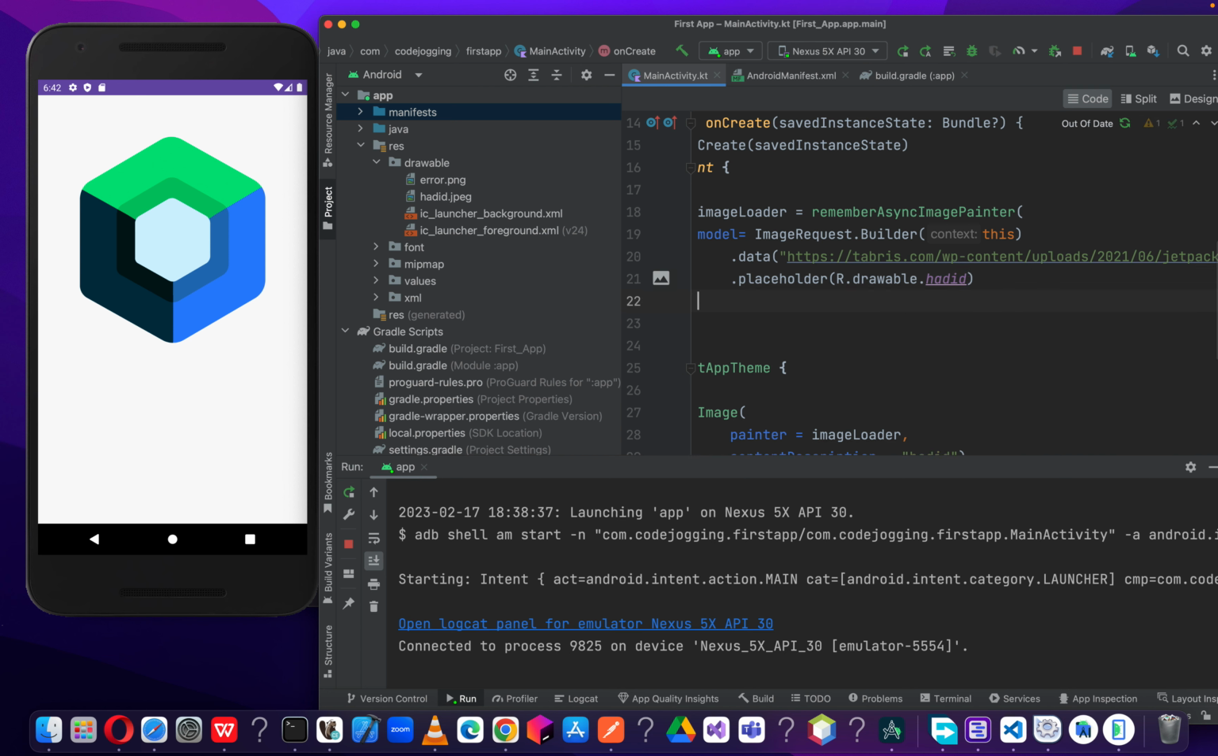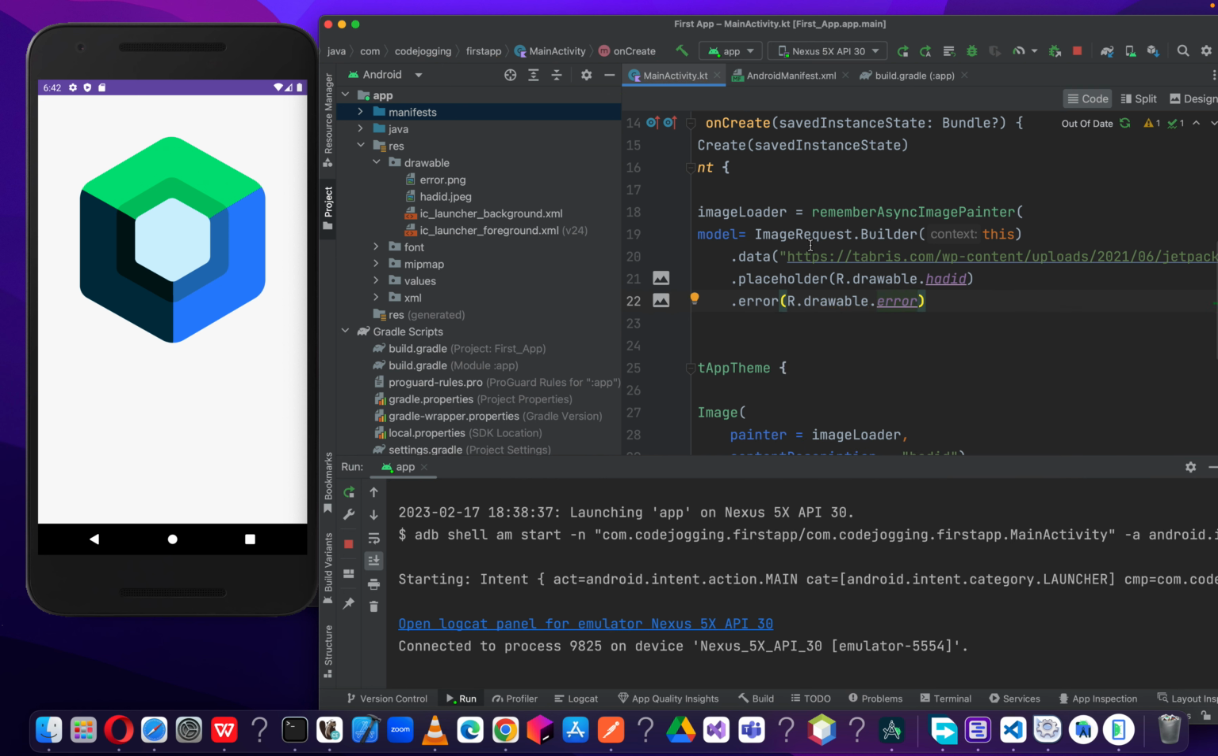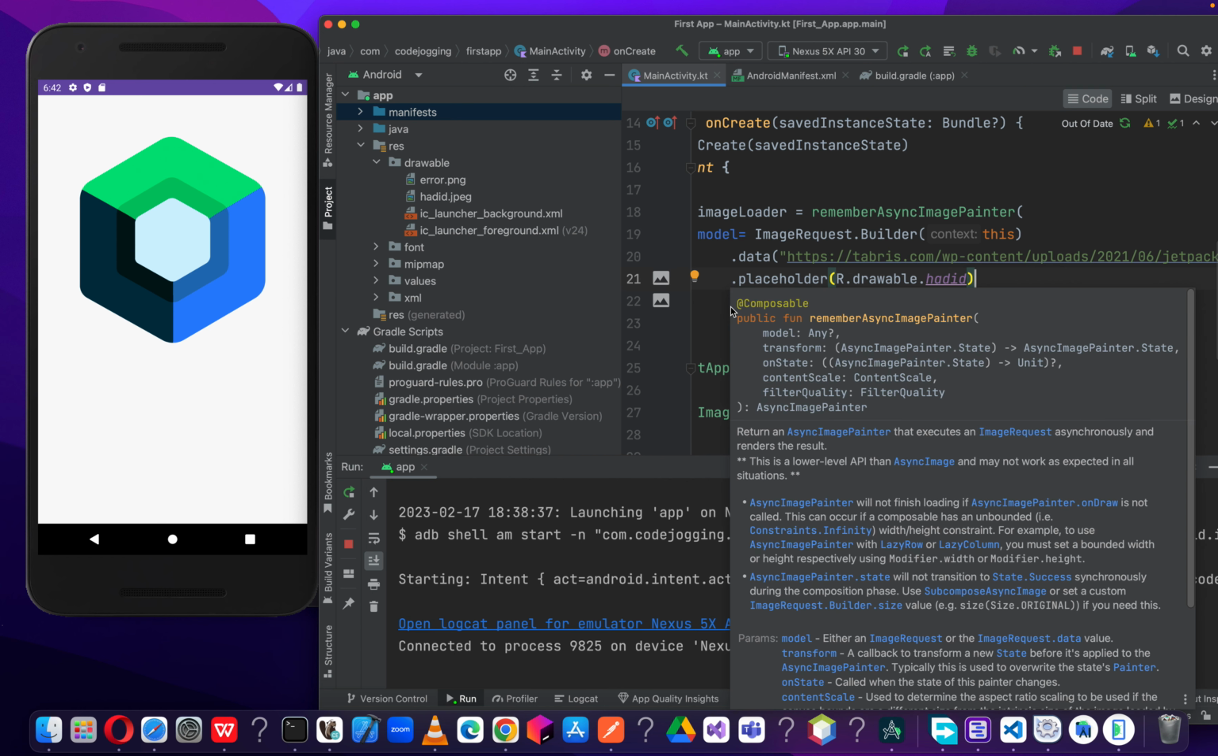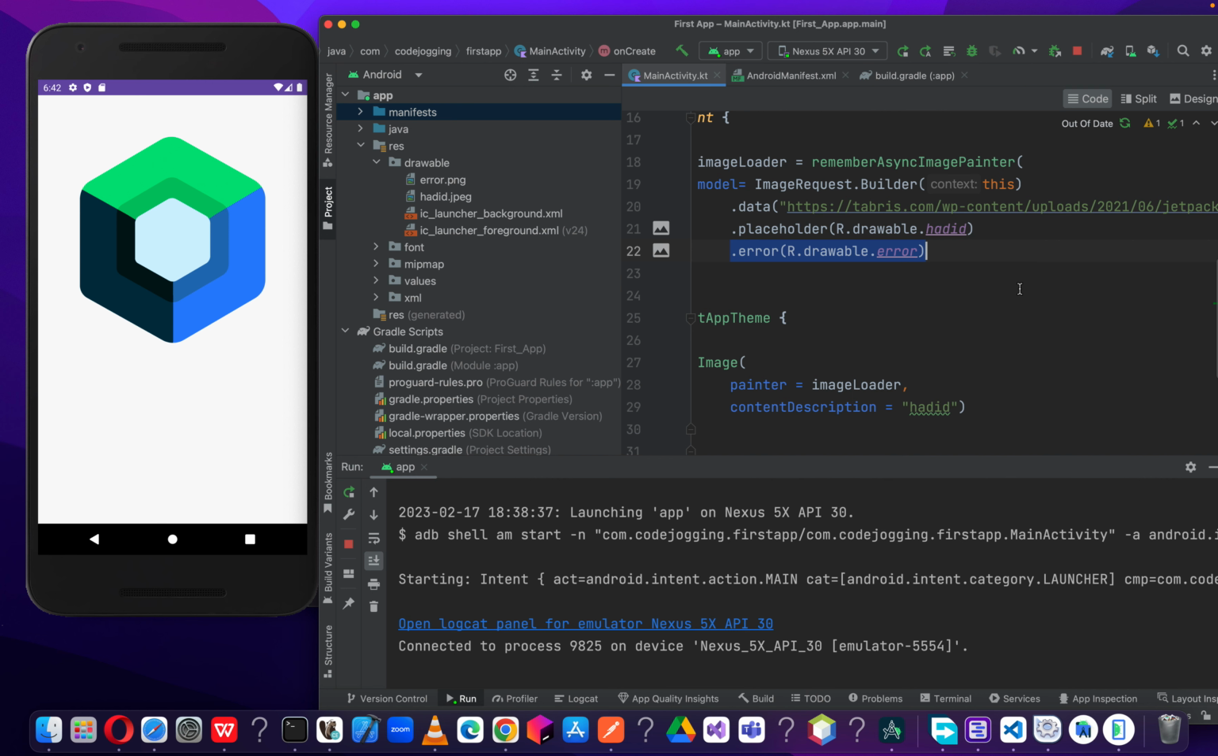Okay, if there's an error, what image do you want to display? Then drawable dot error. So now first try fetching the image from this URL. Whilst you are fetching it, display the image here or the content you have here. If the image doesn't exist, or if there's a connection lost, it means that there's an error. Then we don't want to leave our app blank. Display this image. So now let's run our code and then let's see what happens.